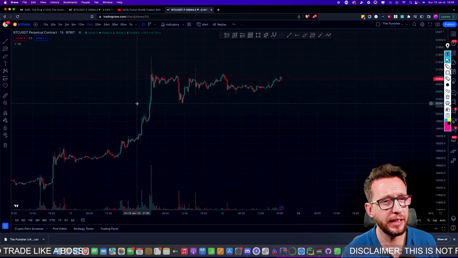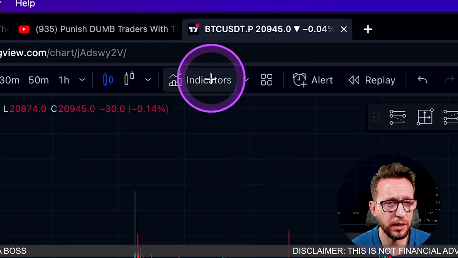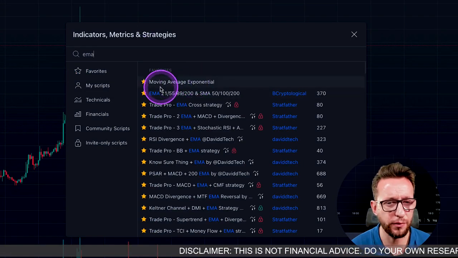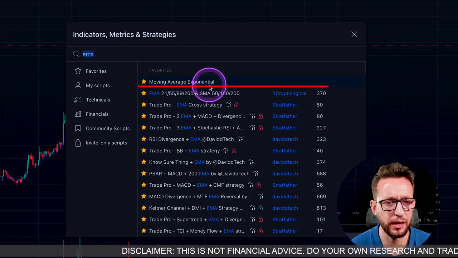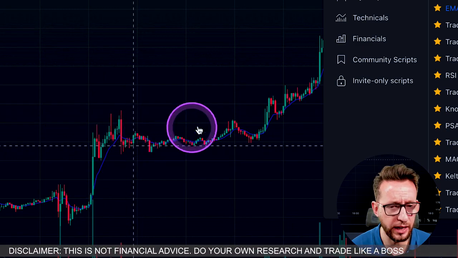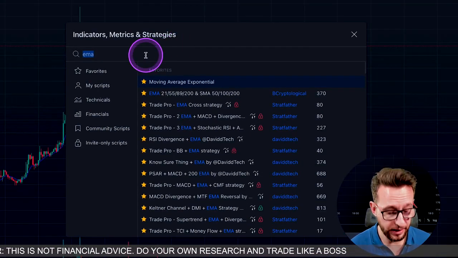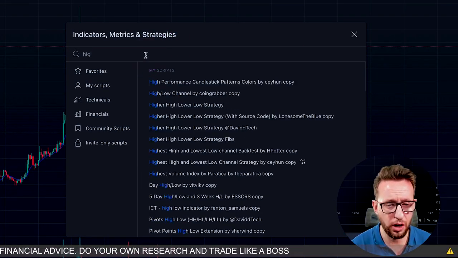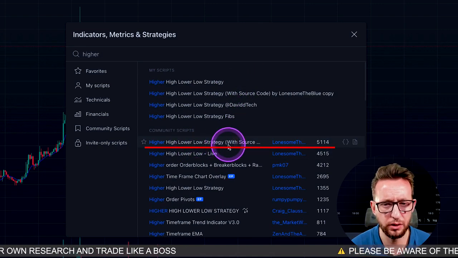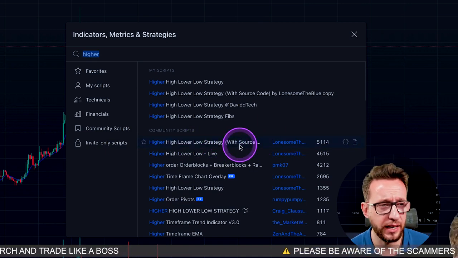We're only going to be adding a couple of indicators today. We're going to be adding an EMA. If I type EMA up here by going to indicators and look for the moving average exponential, and I click that, that's going to add an exponential moving average, this blue line here. And then I'm going to be adding another indicator called Higher High Lower Low Strategy, I think it is. Yep, Higher High Lower Low Strategy by LonesomeTheBlue, and I'm going to click here and add that one as well.